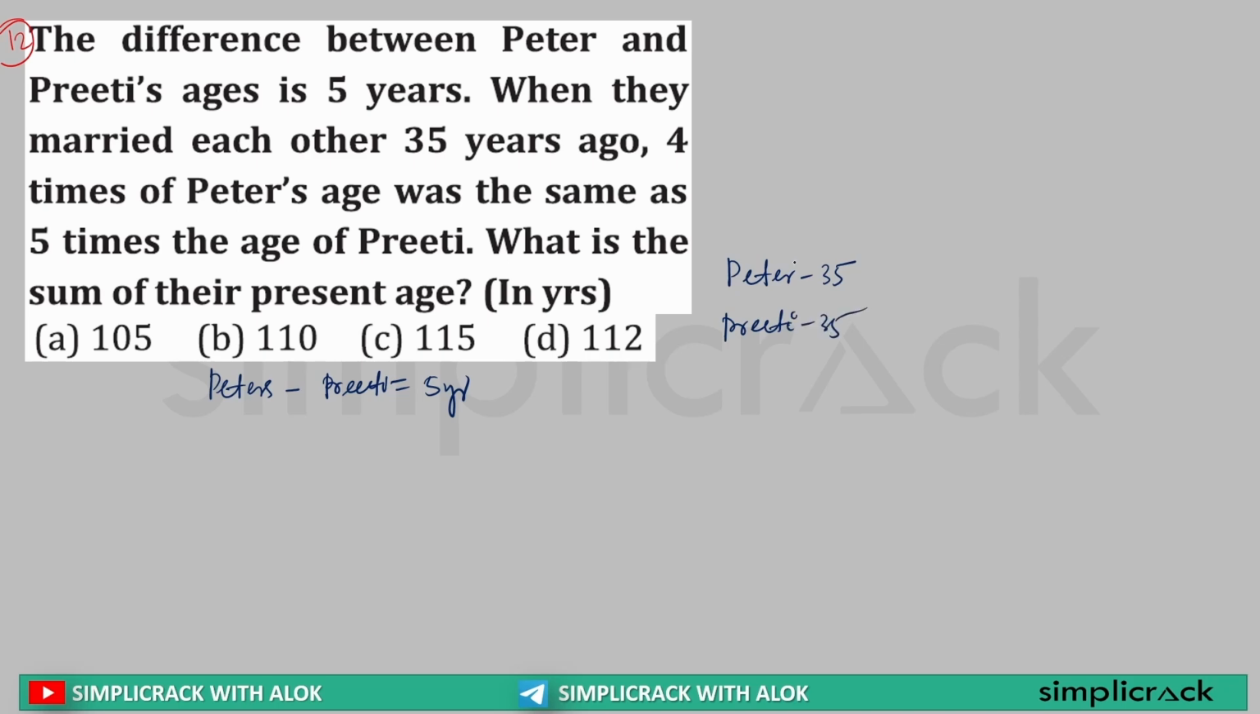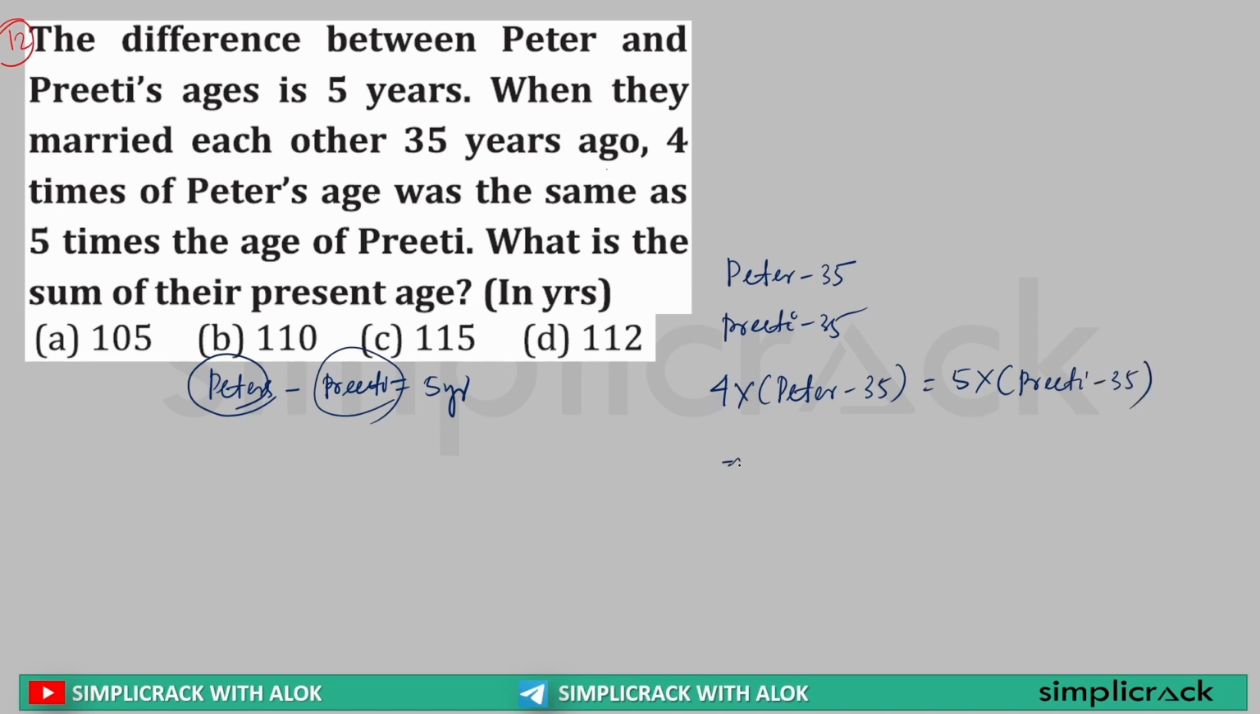Okay. Now see why I am writing Peter minus 35, Preeti minus 35, because I have taken Peter's age as Peter, Preeti as Preeti. That's how you can calculate easier. Okay. Now what it is saying, when they married each other 35 years ago, 4 times Peter's age was the same as 5 times age of Preeti. So before 35 years, 4 times Peter's age was equal to 5 times Preeti's age.